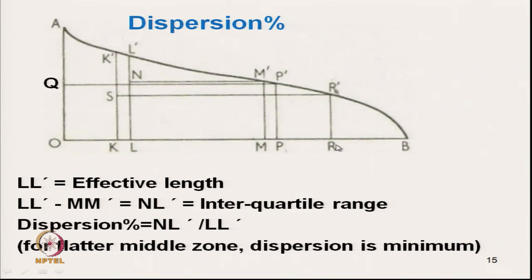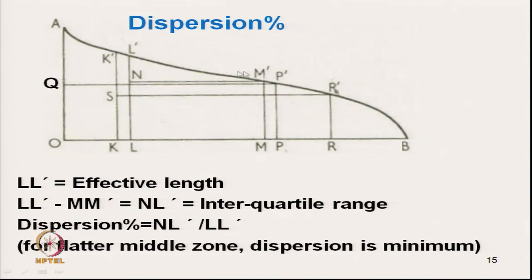So, if you divide OR into 4 parts, there will be OL, the midpoint, and then the midpoint of that into MP. This is the way. So, MR and OL are of the same length. L dash is the upper quartile length, which is known as the effective length, and M dash is the lower quartile length.